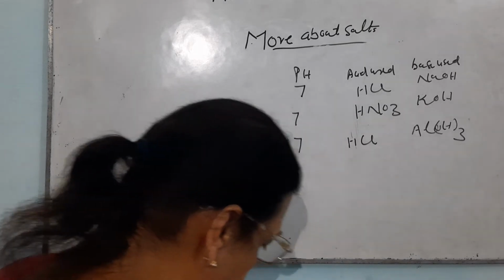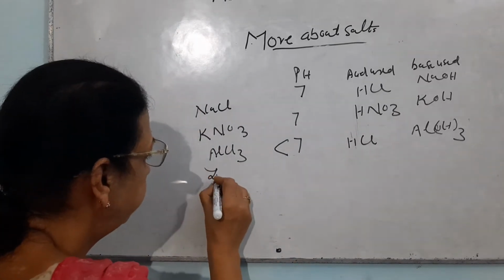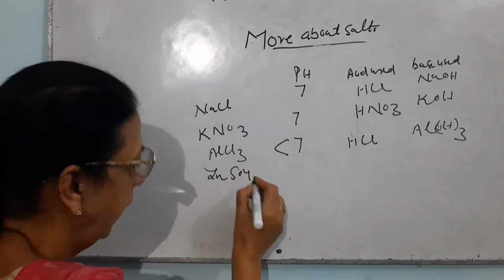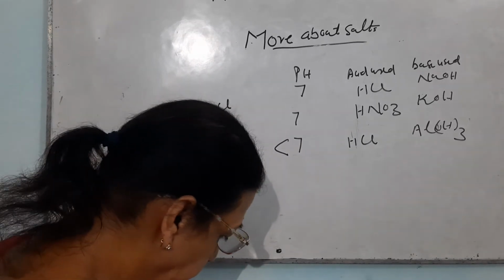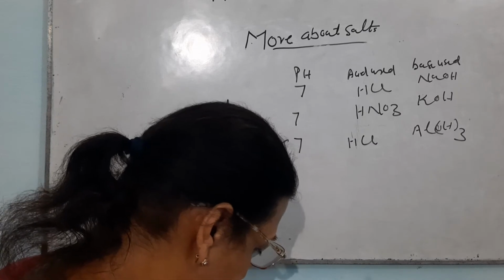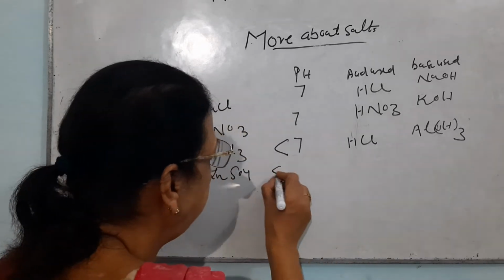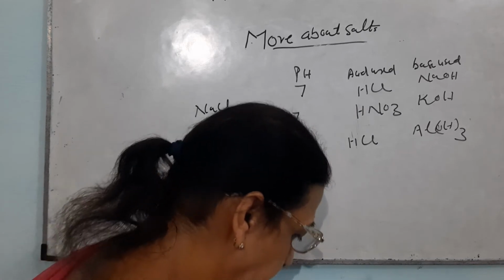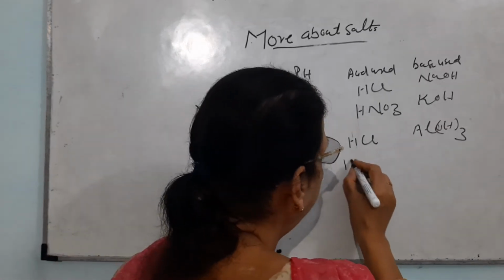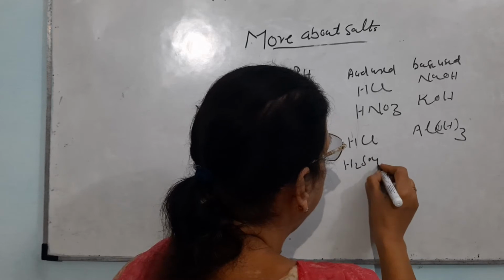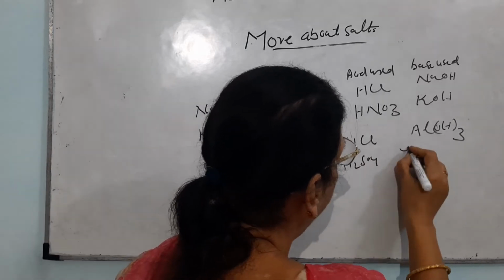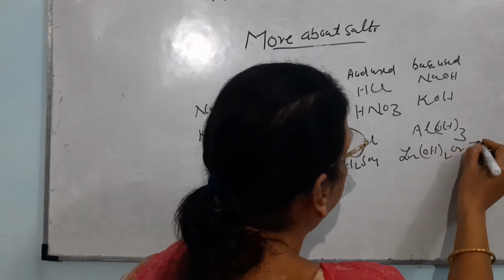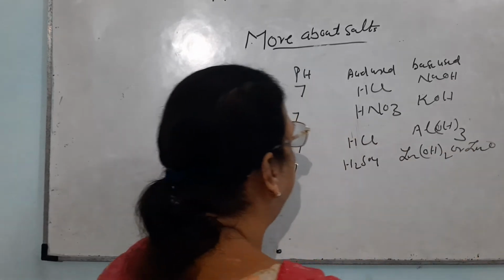Then it is zinc sulfate. It is a salt. Its pH is again greater than 7. If we see the zinc sulfate, it is made using the acid H2SO4 with zinc hydroxide, or you can write the reaction with ZnO.